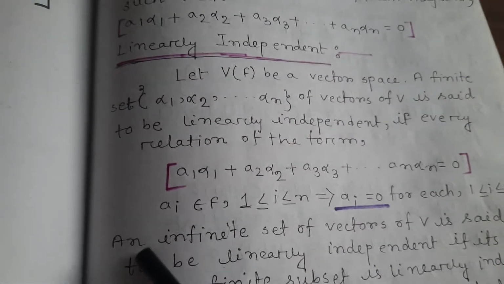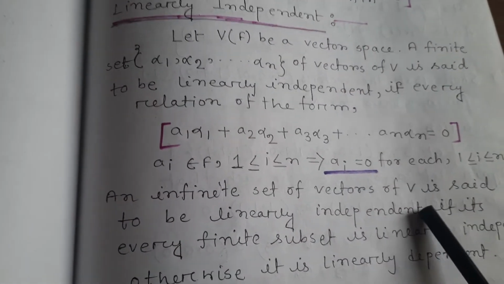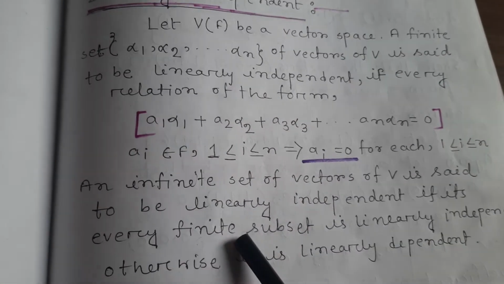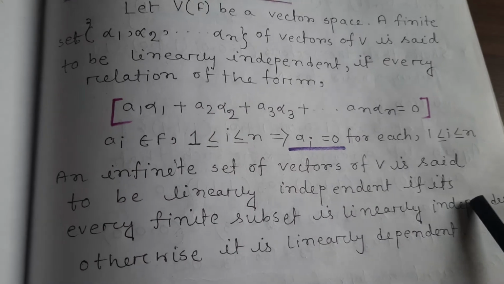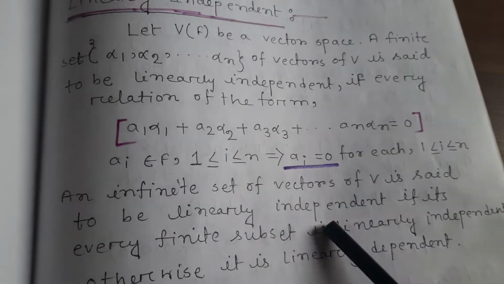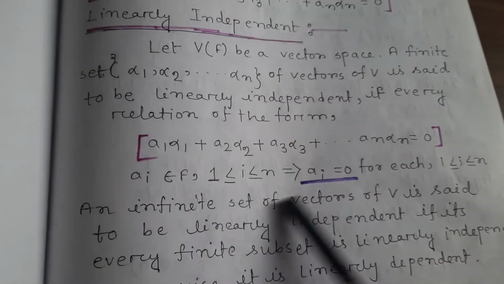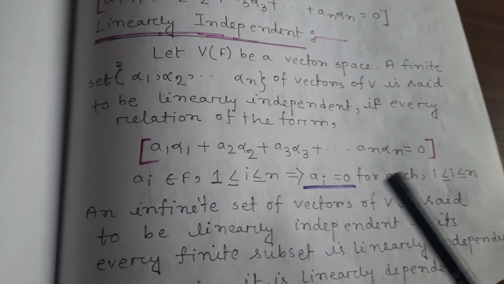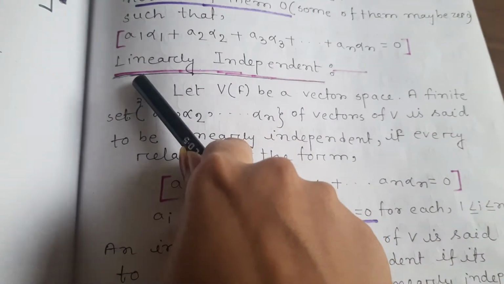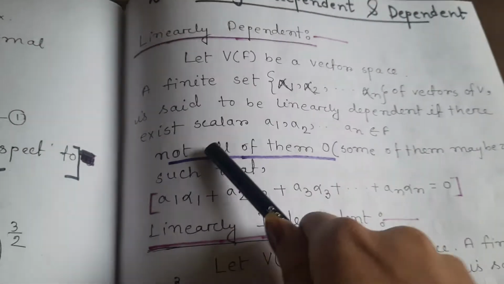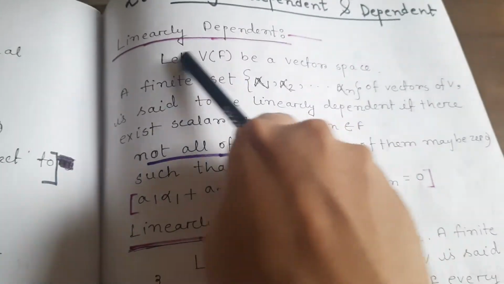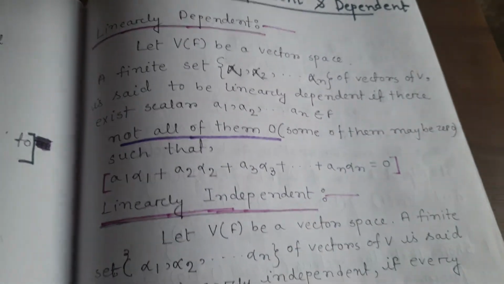An infinite set of vectors of V is said to be linearly independent if its every finite subset is linearly independent, otherwise it is linearly dependent. When only ai equal to 0, that means all scalars are 0, the main thing, the easy thing, then it is linearly independent. When not all of them are 0, then it is linearly dependent. This is the thing.